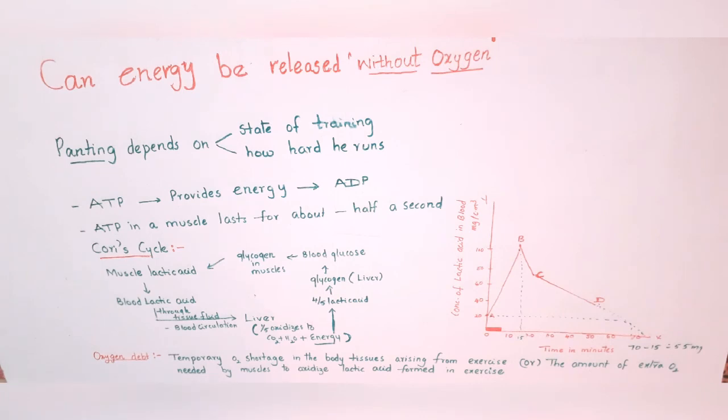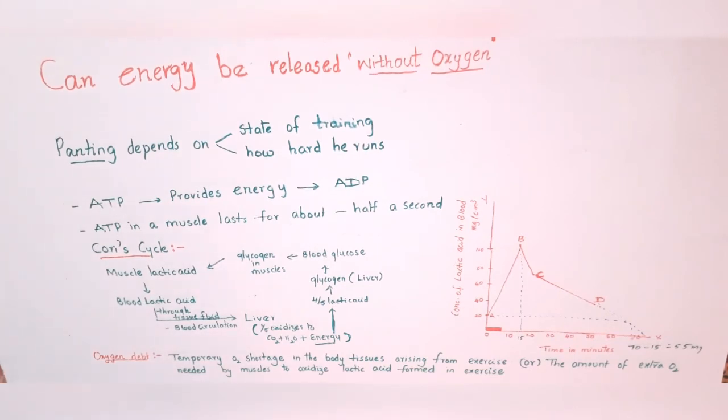This is oxygen debt. So you can understand oxygen debt by the definition. Temporary oxygen shortage in the body tissues arising from exercise, or the amount of extra oxygen needed by muscles to oxidize lactic acid formed in the exercise. So when we are doing a strenuous exercise, muscles are not getting sufficient oxygen. So extra oxygen is required by the muscle to break down the lactic acid. That is temporary oxygen shortage in the body tissues arising from exercise. That is called oxygen debt.